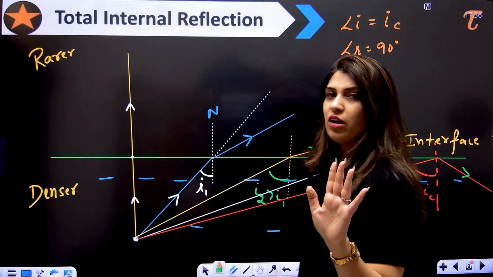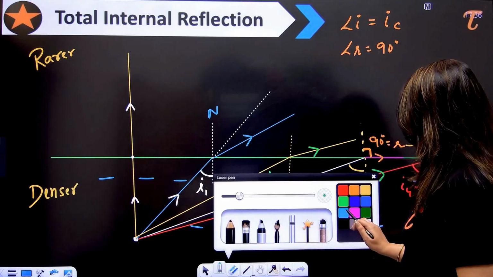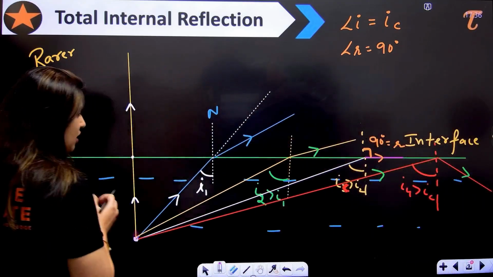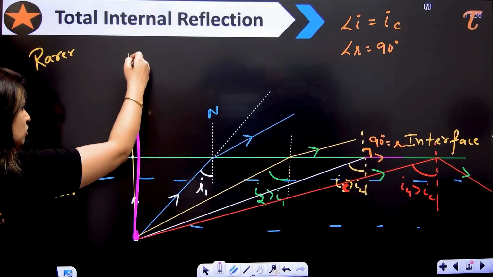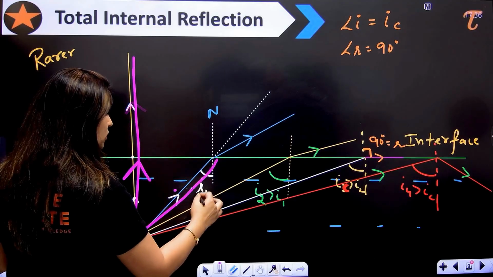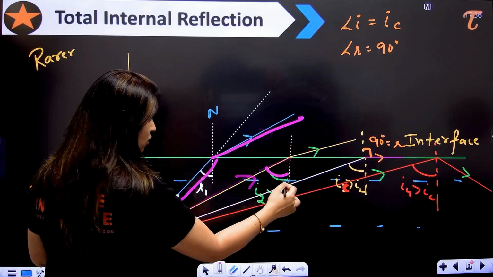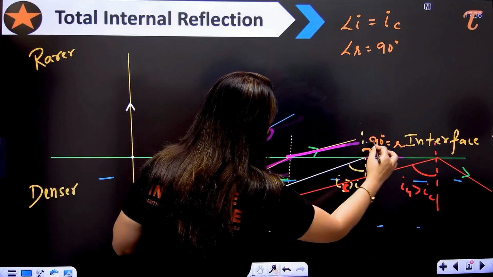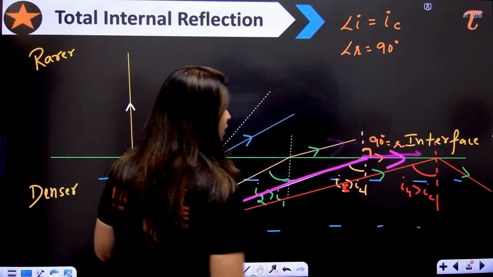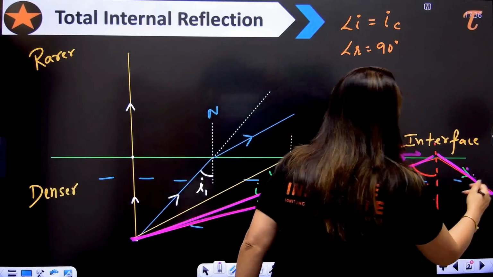So is it clear? Once more I am going to repeat it for you. If we have the object at this point, then we have a number of rays coming from it. If I'm talking about this ray, this will go straight. If I'm talking about this ray, it will bend like this. If I'm talking about this, in which the angle of incidence is greater than this angle, the ray will bend like this. In the other one, this will be the refracted ray, and finally the ray will reflect back.